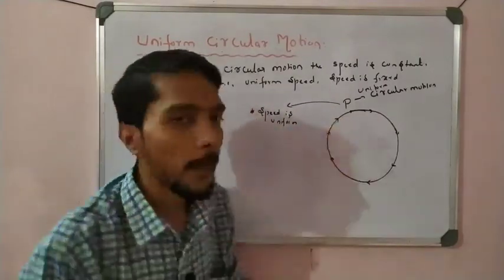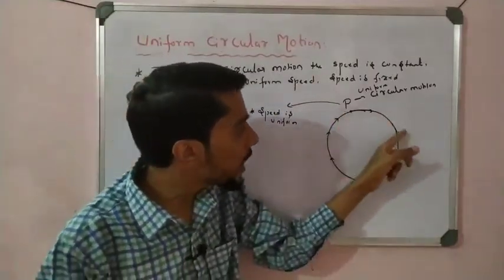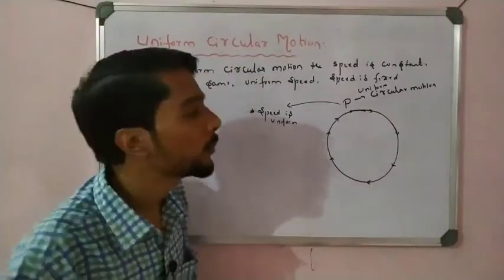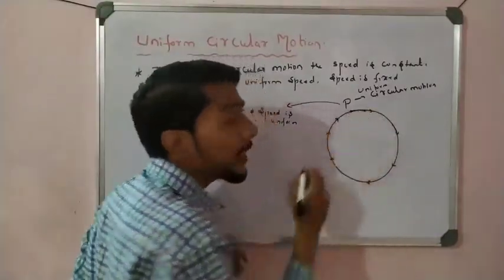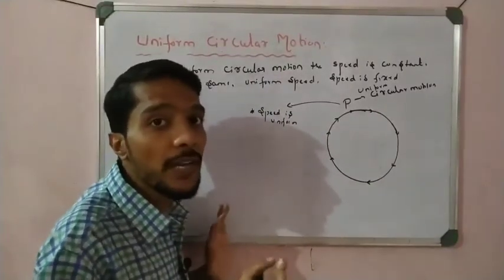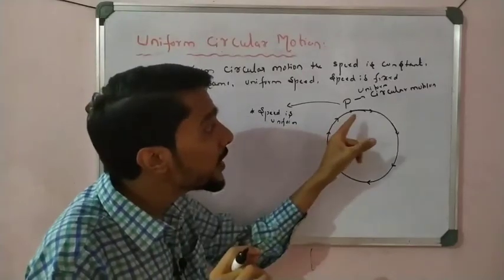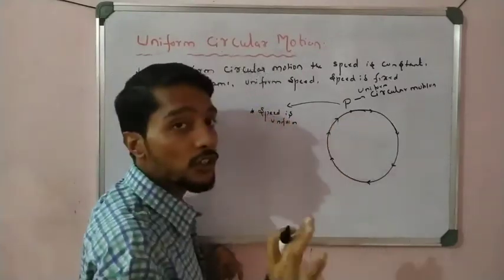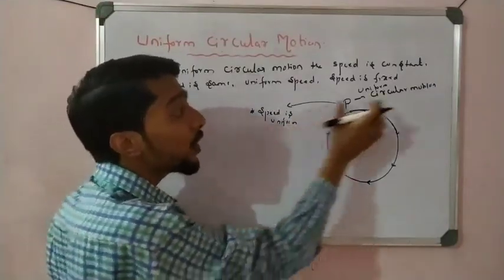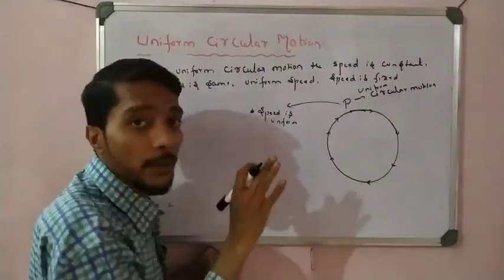Now students, let us see. When the particle starts to move in this circular orbit, we observe that at every point the direction of the motion changes. We do not change the speed here; speed is fixed because in circular motion the particle moves with uniform speed.